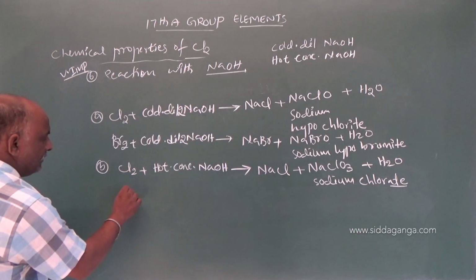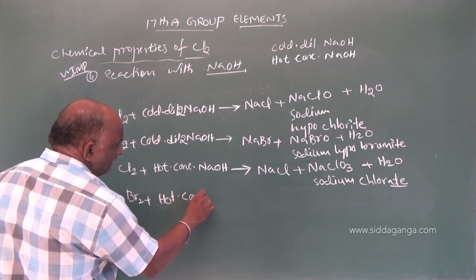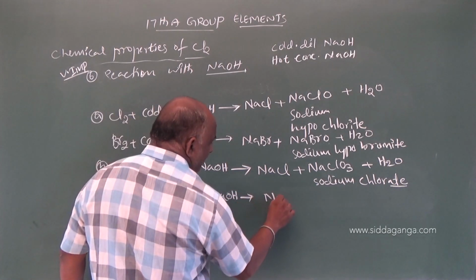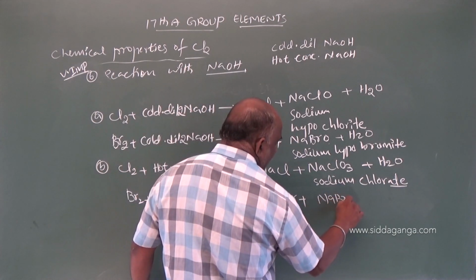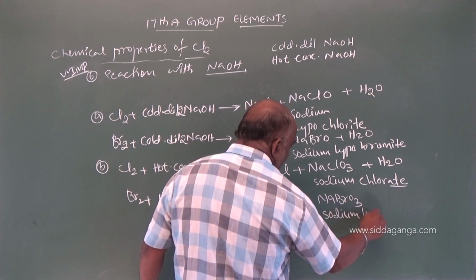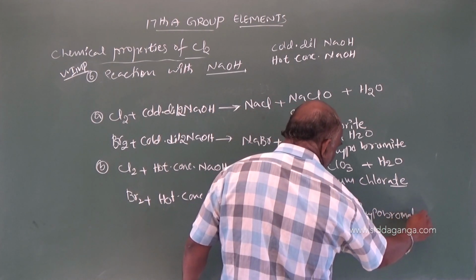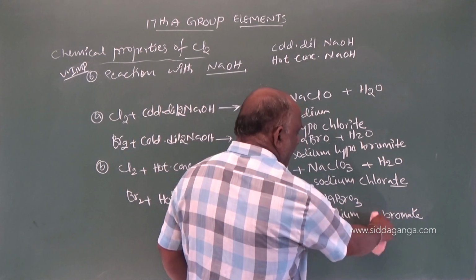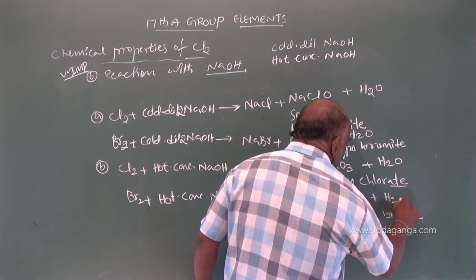The same reaction is possible with Br2 plus hot concentrated NaOH, which gives rise to NaBr, sodium bromide, and NaBrO3, sodium bromate, plus a water molecule.